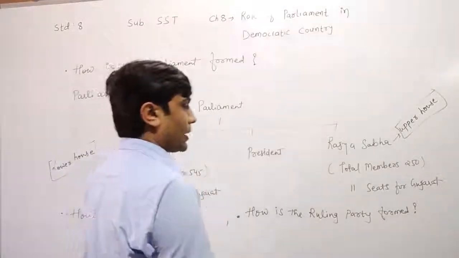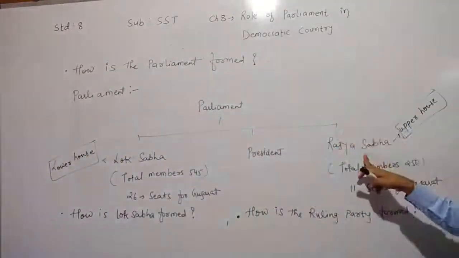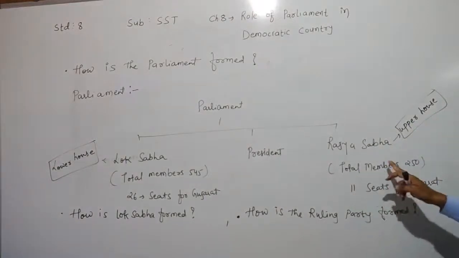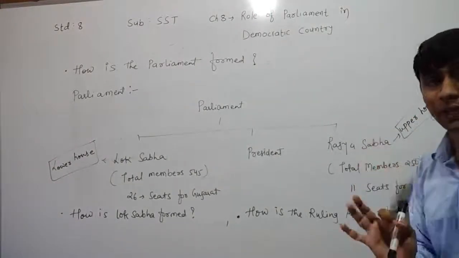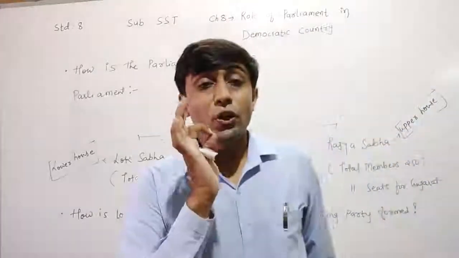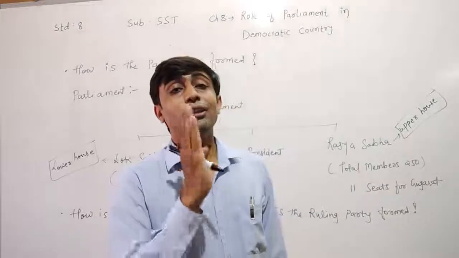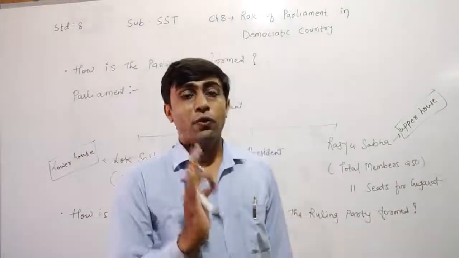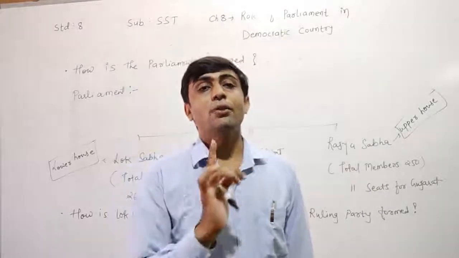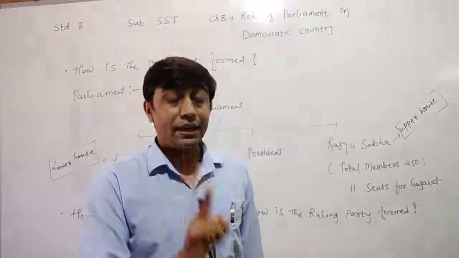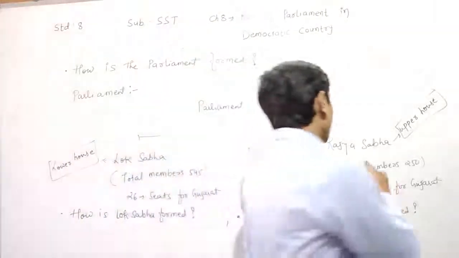After the President, here is the Rajya Sabha. Rajya Sabha is known as the upper house. Total members of the Rajya Sabha are 250. Out of 250, 238 members are elected from the legislative assemblies. Be careful, here they are not directly elected by the people in the Rajya Sabha.